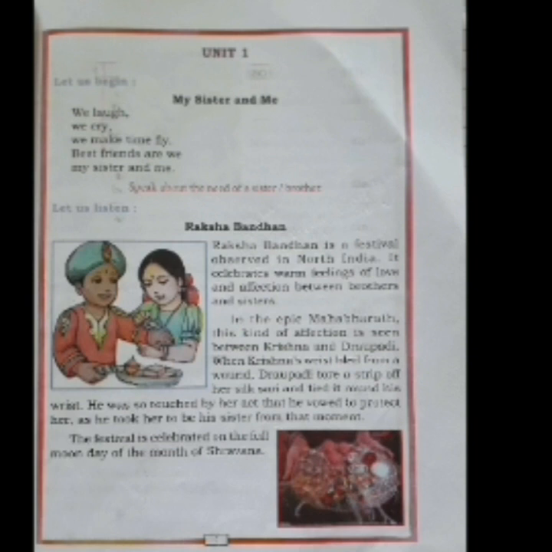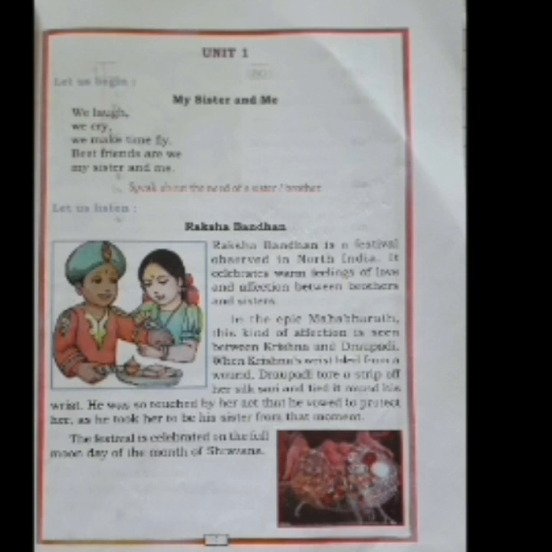Now we will read the next line. When Krishna's wrist bled from a wound, Draupadi tore a strip of a silk saree and tied it round his wrist. Now what did Draupadi do? Once when Krishna's hand was bleeding, means the blood was coming out, so Draupadi tore a piece of silk saree and tied it round to Krishna's wrist.